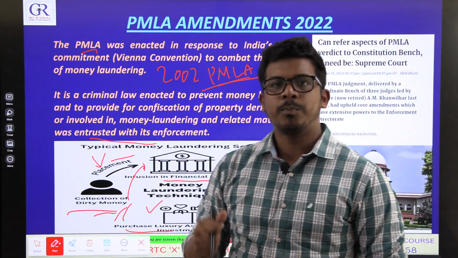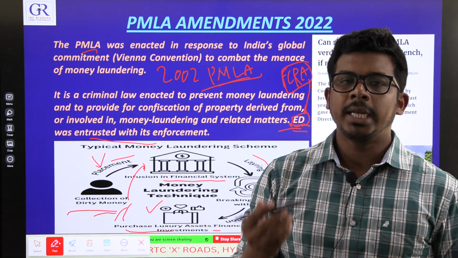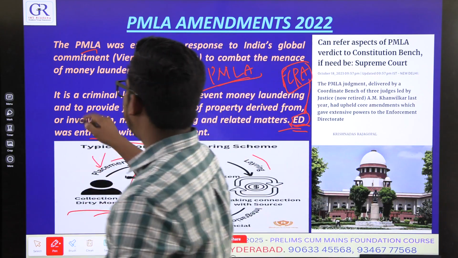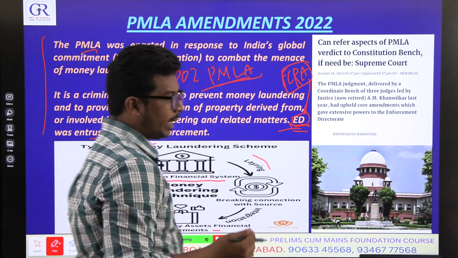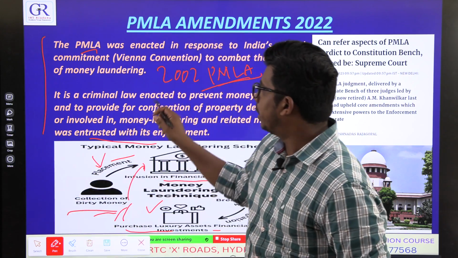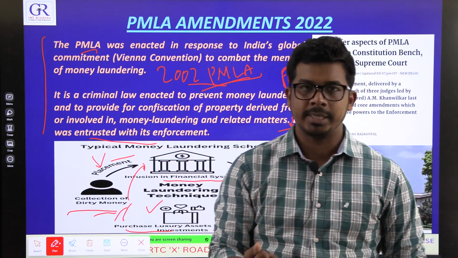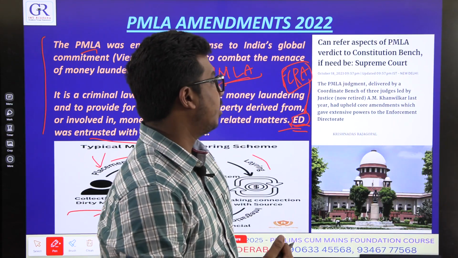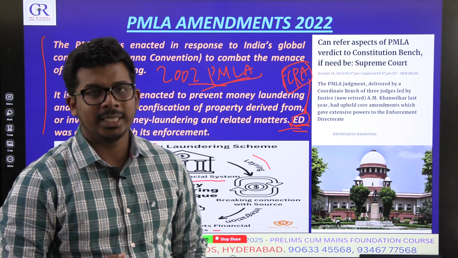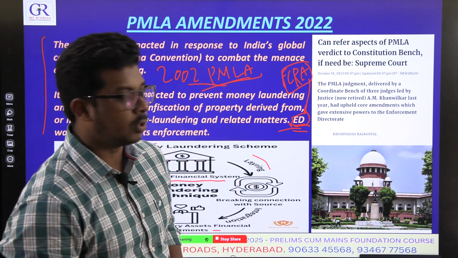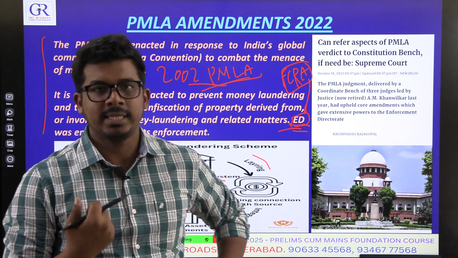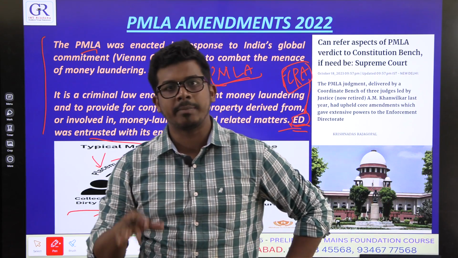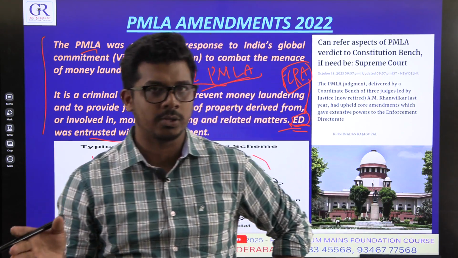If they are proved to have resorted to money laundering, ED will take those assets and try to bring that money back. So this is the brief about money laundering. Now in 2022, the government made some amendments to the original PMLA Act. Some people went to court and argued that these amendments were not constitutional, that they are against the constitution. But last year the court supported the government, saying these amendments are perfectly valid, they are in tune with the constitution.